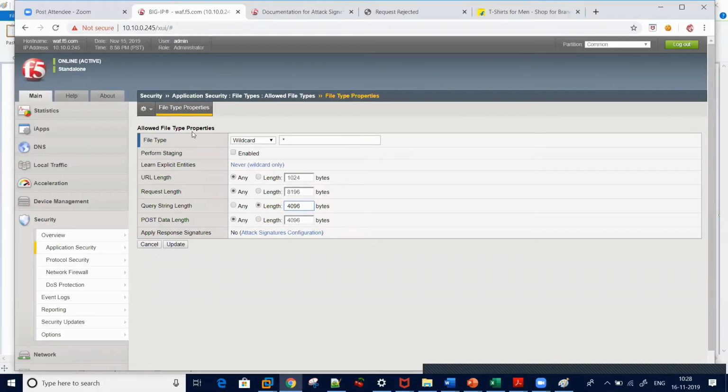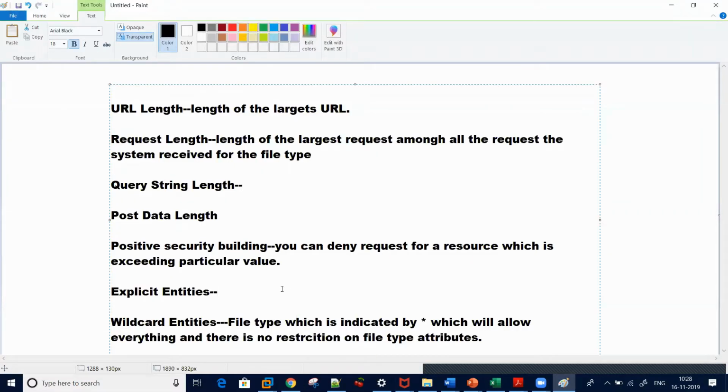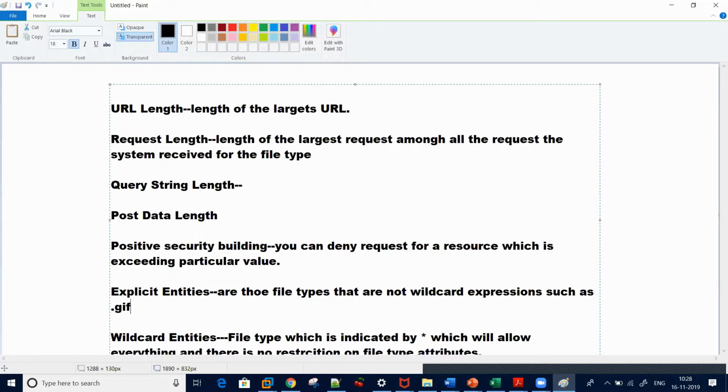Now, if you see here, you can select explicit. So what does explicit entity mean? Explicit entities are those file types that are not wildcard expressions, which are not part of the wildcard, such as .gif and .php. So this is the difference between explicit and wildcard.